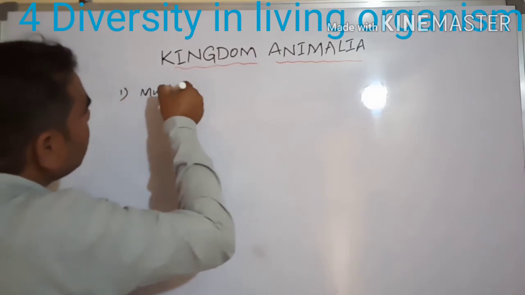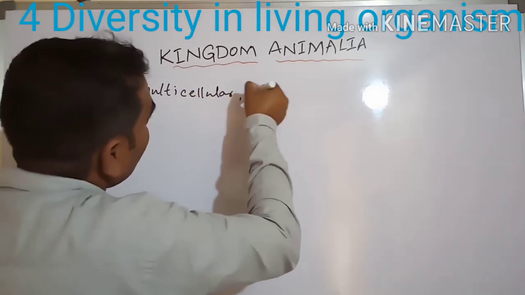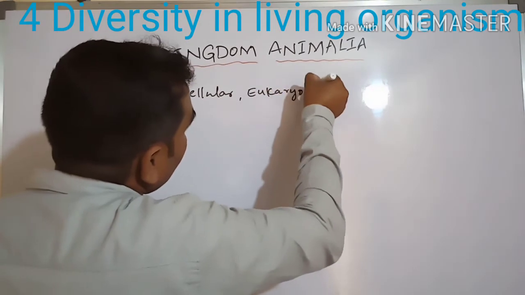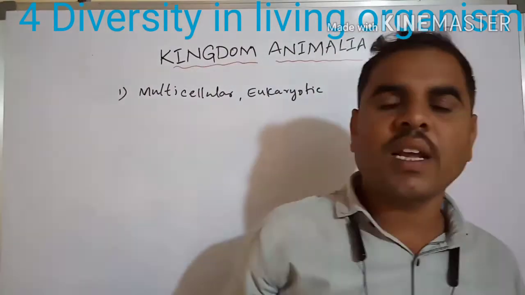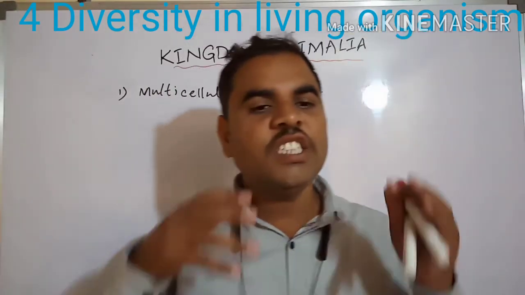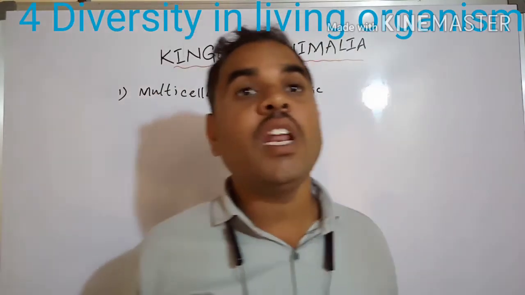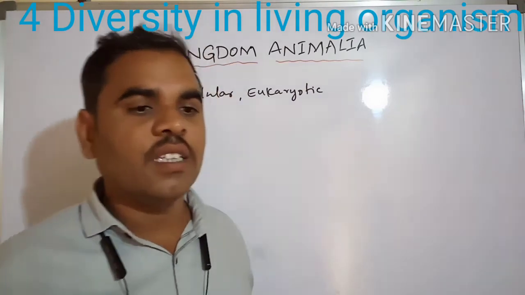We have to see these organisms in the animal kingdom. They are multicellular, and eukaryotic cells are present in these organisms.